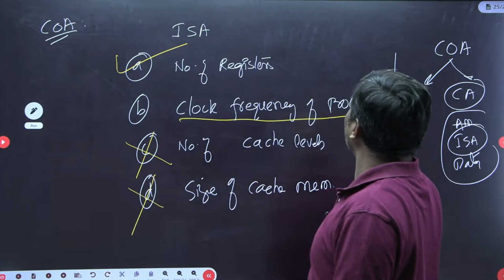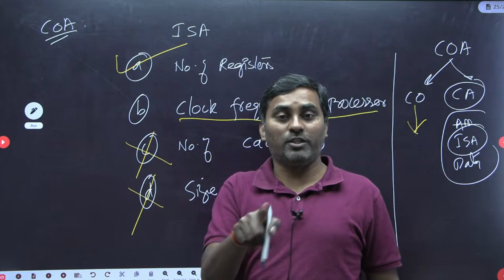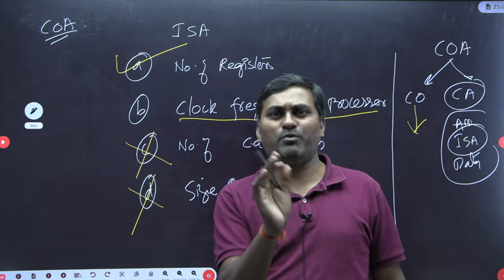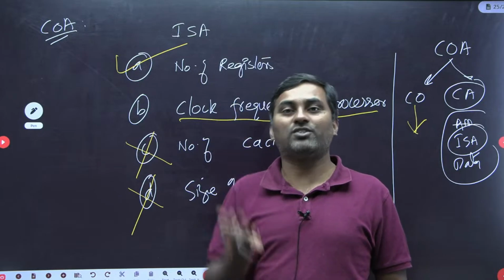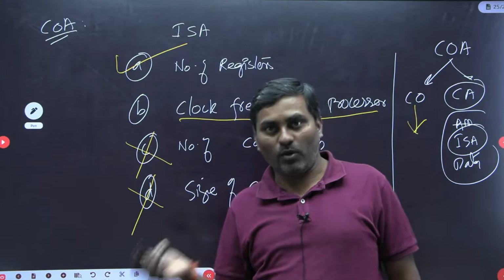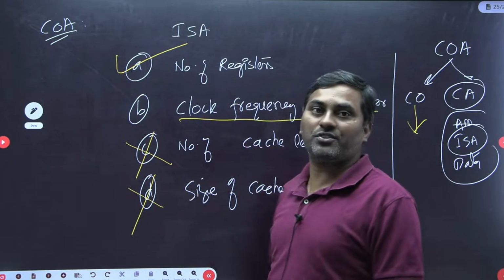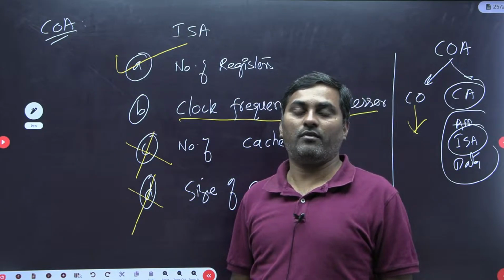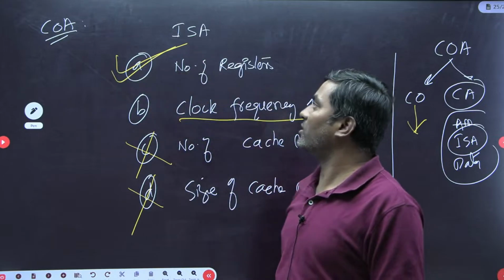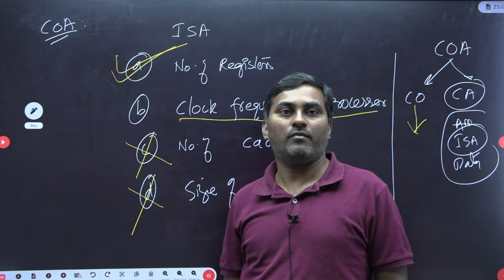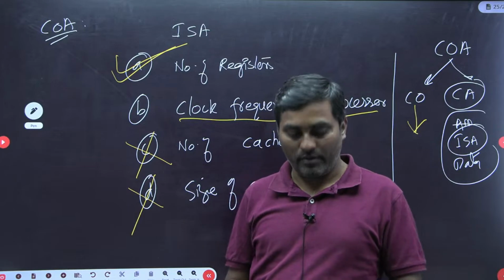Clock frequency of the processor is related to what? The CPU clock rate, right? The CPU is a CPU component, correct or not? So how many clocks are generated is also not part of the instruction set architecture, as we can tell from this data. Therefore, I can tell that the number of registers can be chosen as an option. So I hope this is clear to everyone.